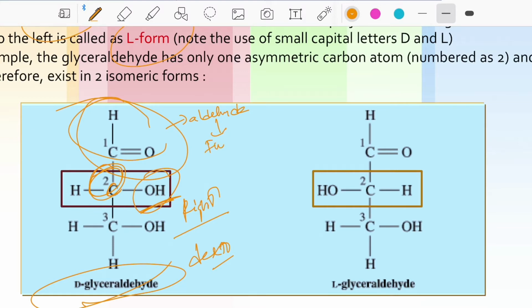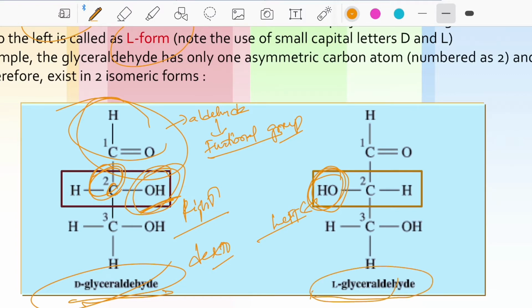The aldehyde group is a functional group. A functional group represents its characteristics. If the OH is on the right side, then we call it dextroglyceraldehyde, and if the OH group is on the left side, then we call it levoglyceraldehyde.